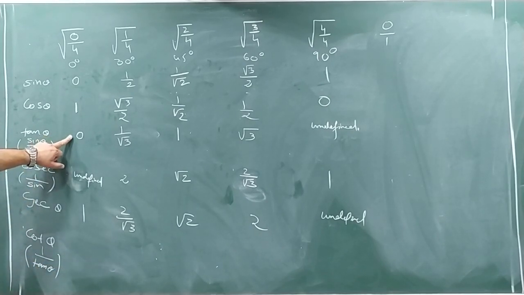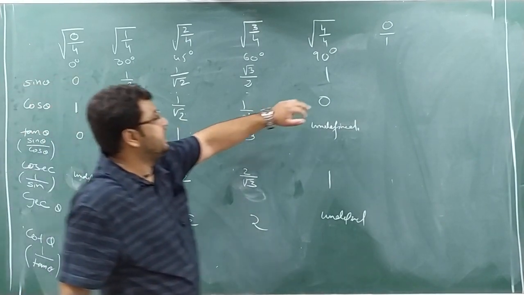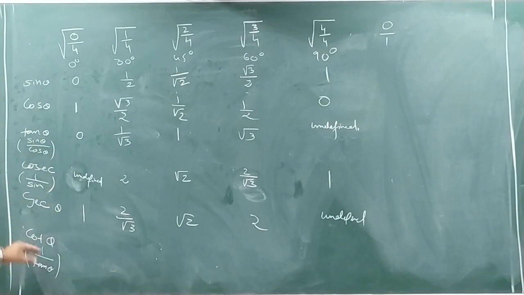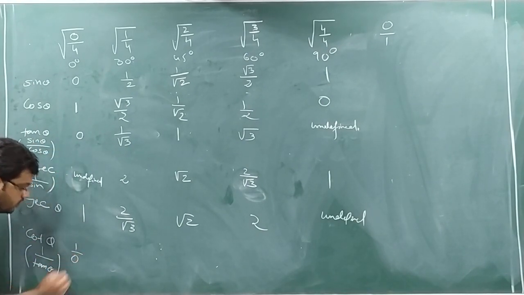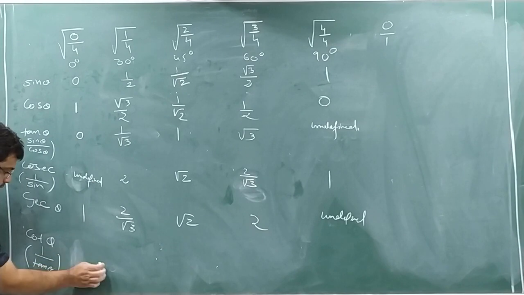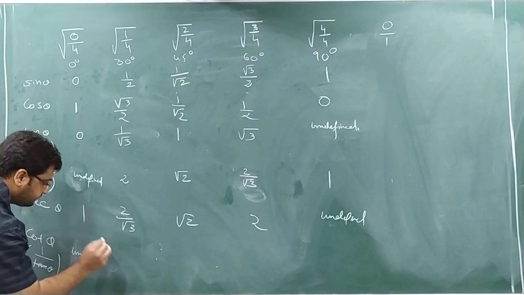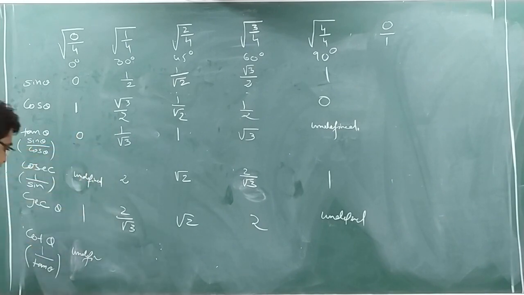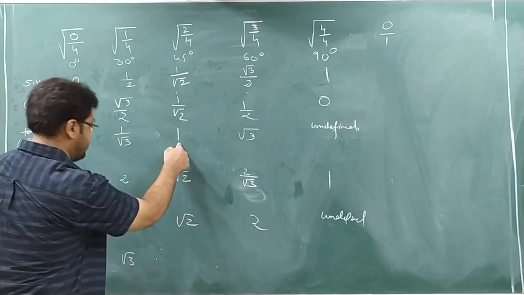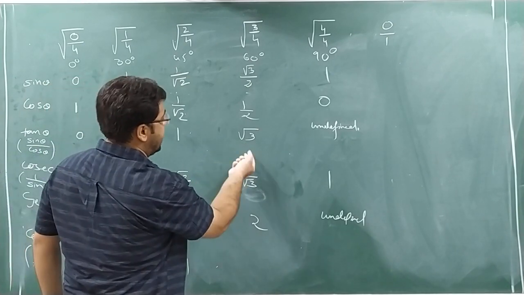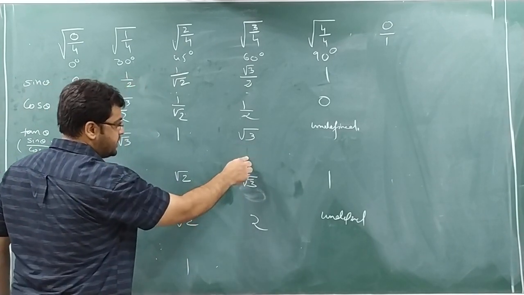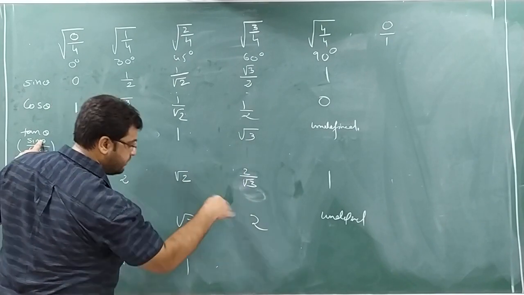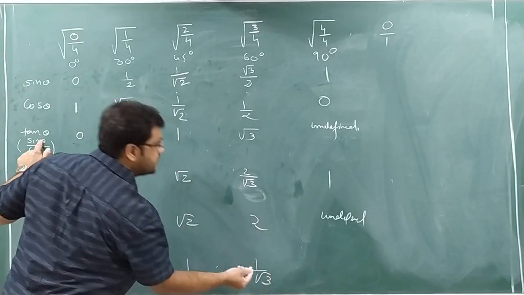Now this is 0. The 0 will have 1 in the denominator, so for tan theta it's 0, so for cot theta it will be 1 by 0. And any number divided by 0, I just told you, is undefined. And then here reverse the value. For tan theta it is 1 by root 3, so it will be what? Root 3. Yeah, 1 by 1 means 1. See here root 3, again it carries 1 in the denominator. So for tan theta it is root 3. Reverse it for cot: root 3 by 1 reversed is 1 by root 3.